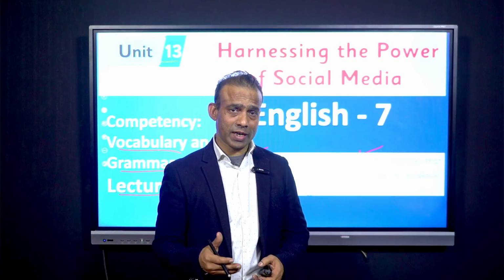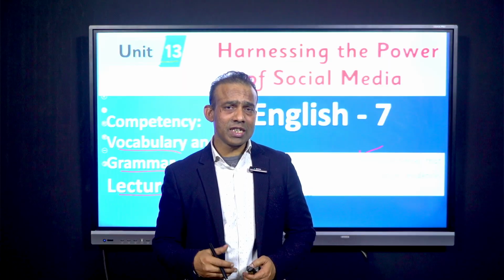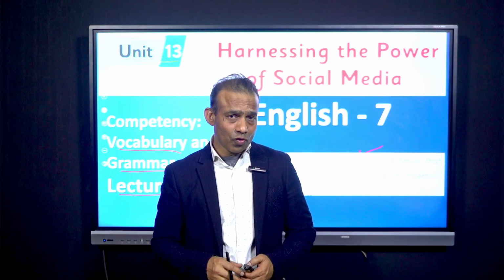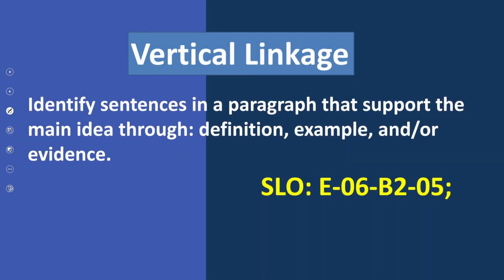Move to the next slide, that is vertical linkage and then brainstorming, and then we will reach the slide in which we will try to understand this concept in detail. This is vertical linkage. In English 6, in grade 6, the SLO was in these words: identify sentences in a paragraph that support the main idea through definition, example, and evidence. In English 6 there were these three things, but right now in English 7, we have reached the next step.